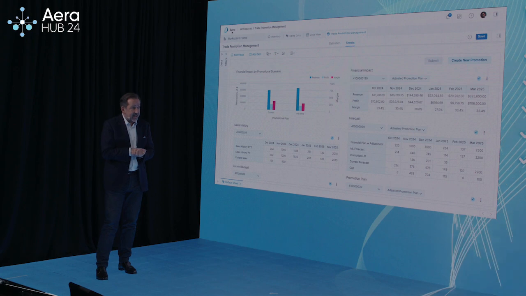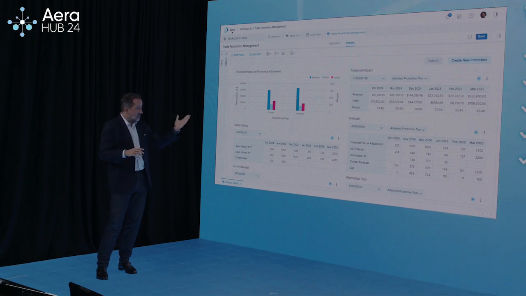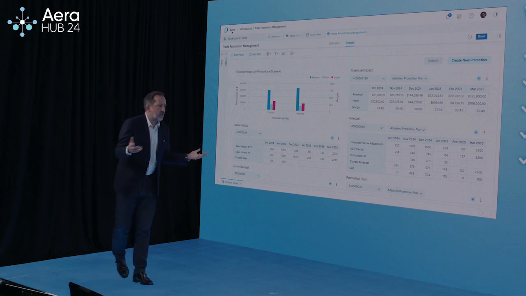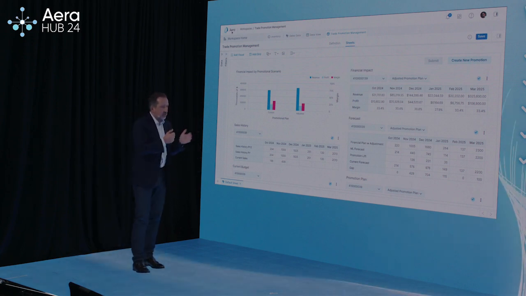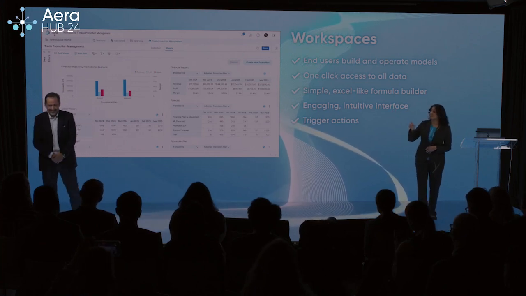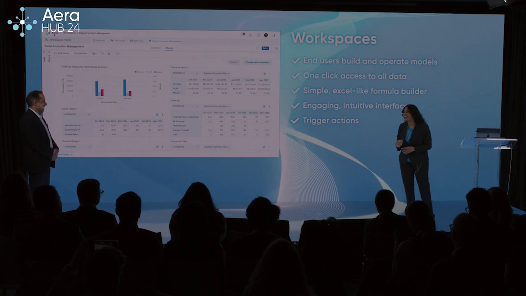But what about taking actions? Because now you've decided that you wanted to modify your promotion plan. That's right. What's next? Do I have to log out and go into another tool to do that? No, not at all. I guess you're going to say no. No, I'm going to say not at all because I can do it directly here.